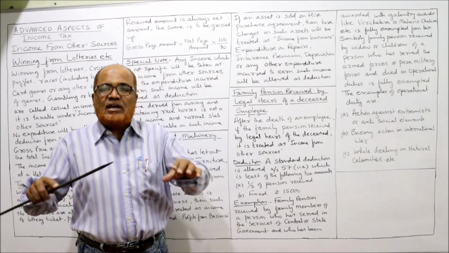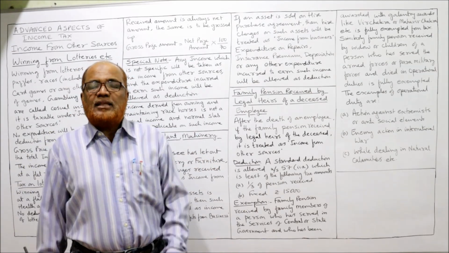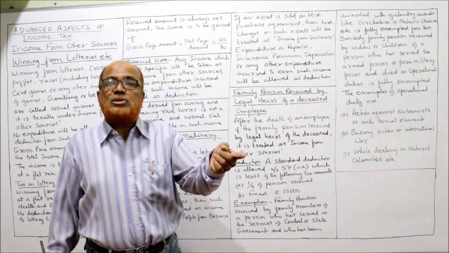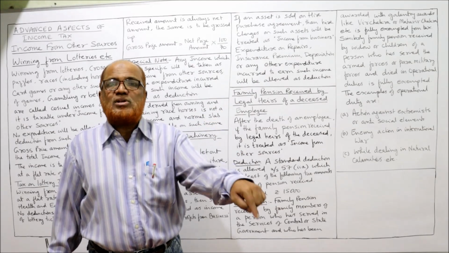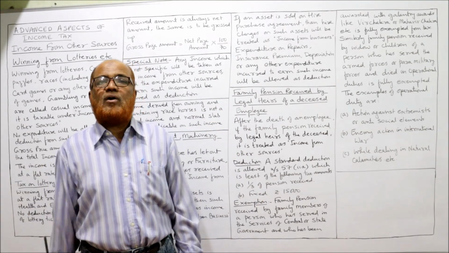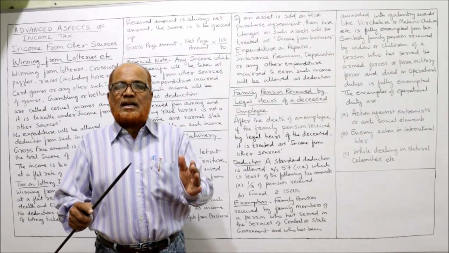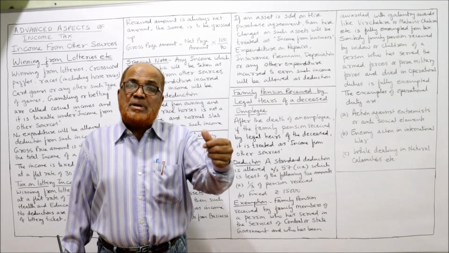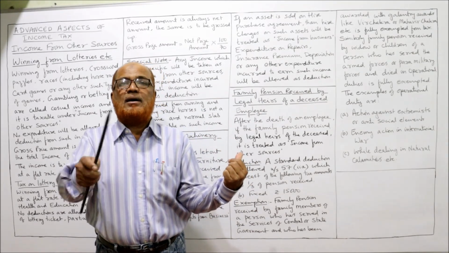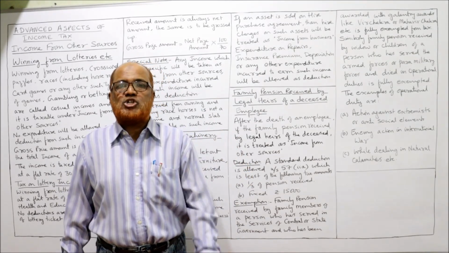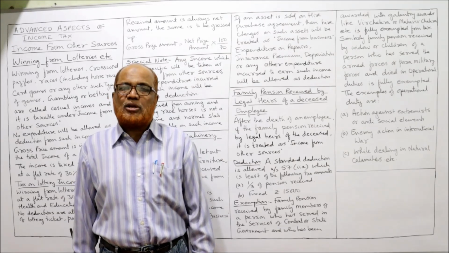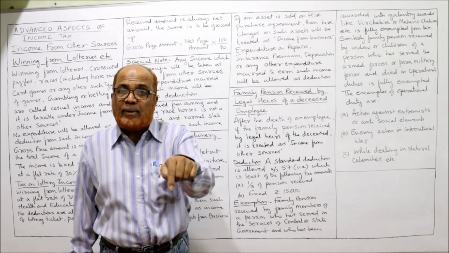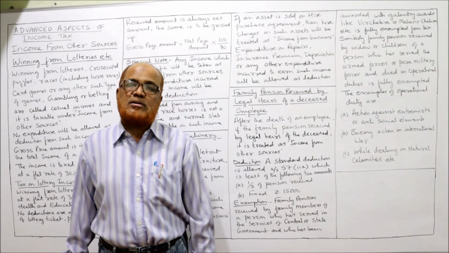But sometimes if there is an agreement, then pension will be paid not only to the employee but also to the family members of the employee on the death of the employee. Mr. X died. After the death of Mr. X, Mrs. X is getting the pension. That is called family pension. Income Tax Act has given some specific rules whether this family pension is taxable or not.